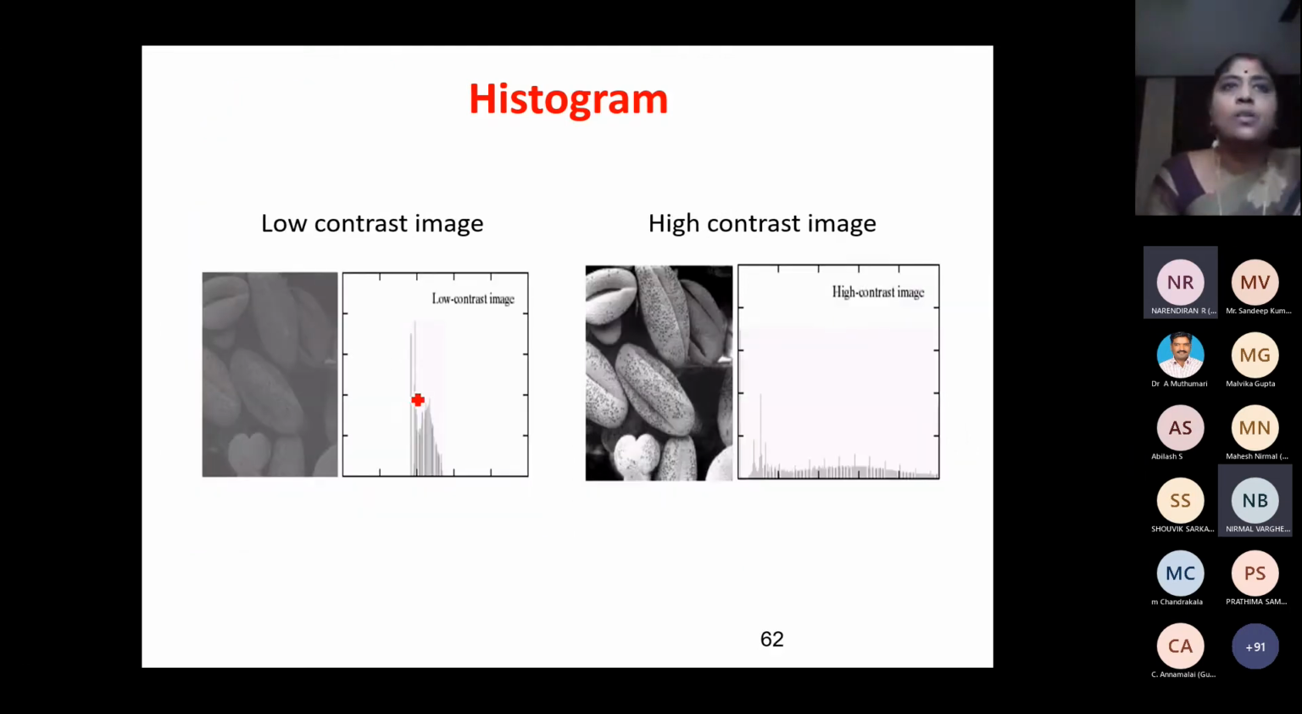So here we can see a low contrast image. There are no pixels on the darker side, no pixels on the brighter side. Most of the pixels are what? Fully in the center portion. So this is not high contrast. Sorry, it is a histogram.